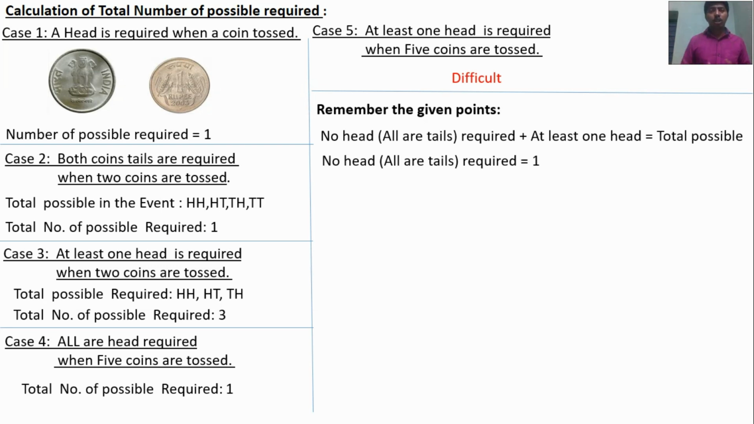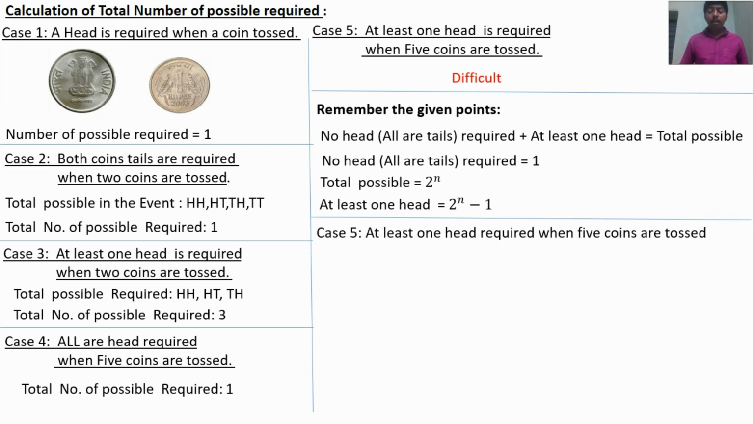The number of all tails required or all heads required for any number of coins tossed will be 1. So this value is 1. Total possibilities in the event is 2 power n. So at least one head required is equal to 2 power n minus 1. So remember this point: at least one head required is equal to 2 power n minus 1. Case 5, at least one head required when 5 coins are tossed. Here n is equal to 5. So at least one head required is 2 power 5 minus 1, which is 31. That's all. Next we will discuss a problem.